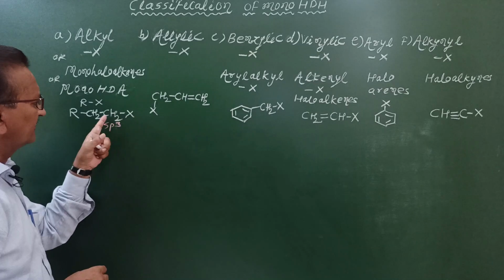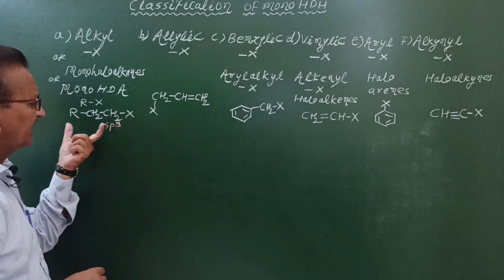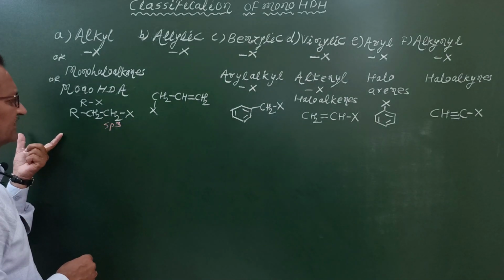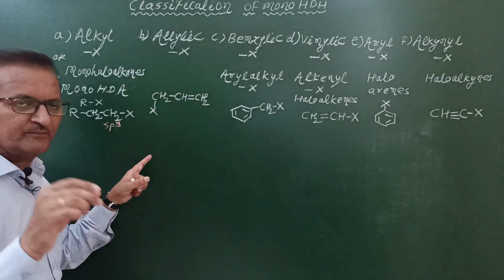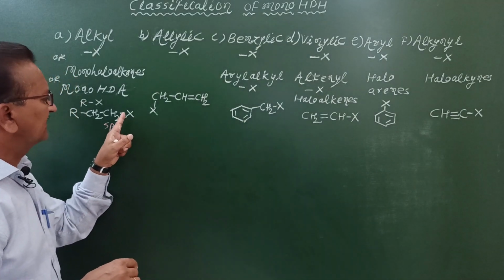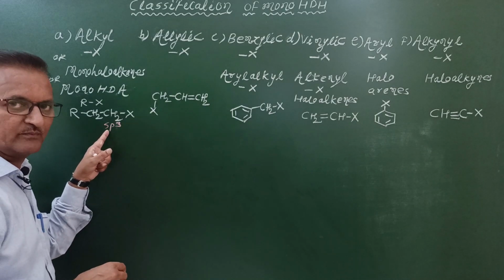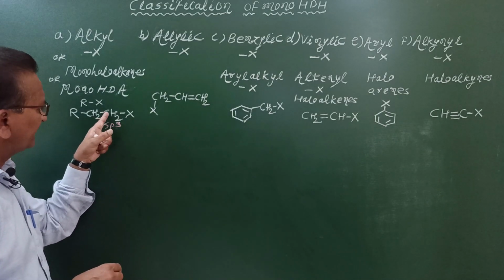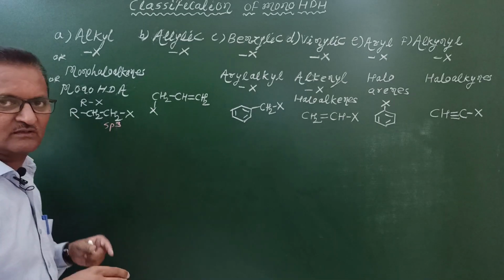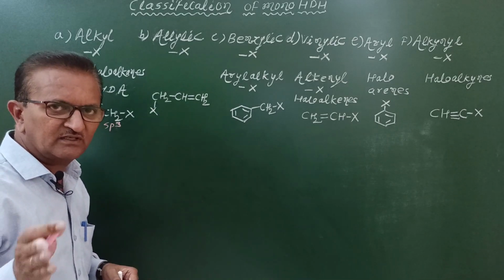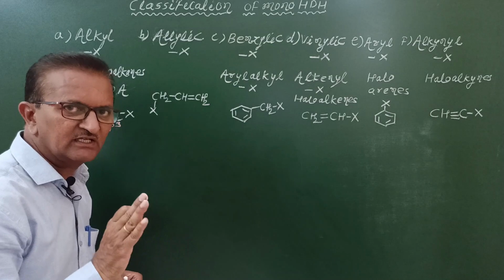That means this carbon atom is a part of a saturated carbon chain, that is, a carbon chain containing carbon-carbon single bonds only.